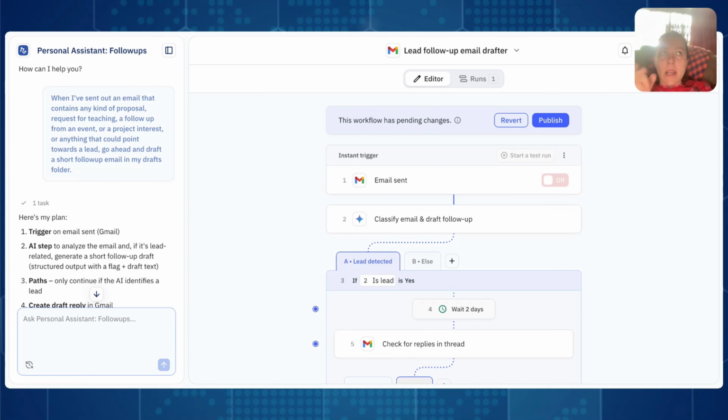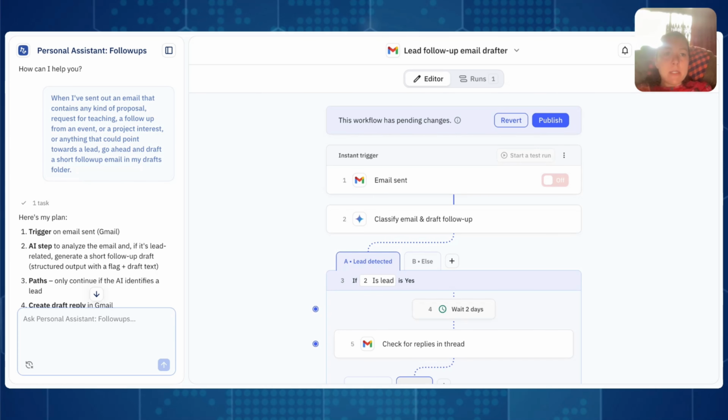Now, I am not the best person when it comes to email follow-ups. Like I meet people at events, at lectures that I give, at workshops, at running events and all kinds of places. And then I send them stuff. And then I let a week, 2 weeks pass, and I didn't really have a proper reminder for myself. There are ways to do that in Gmail with snoozing and so on, but I wanted to be a little bit more sophisticated. So what I wanted to do is I'd only have it remind me to follow up when the person hasn't responded within a certain amount of time.